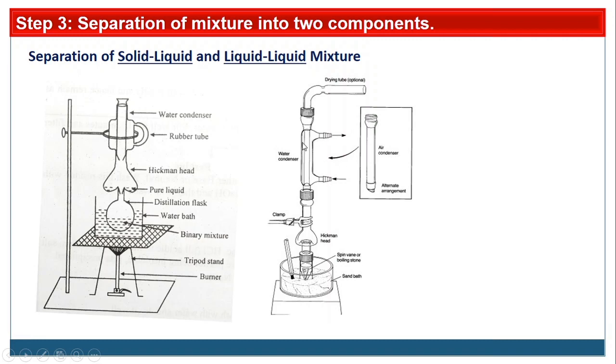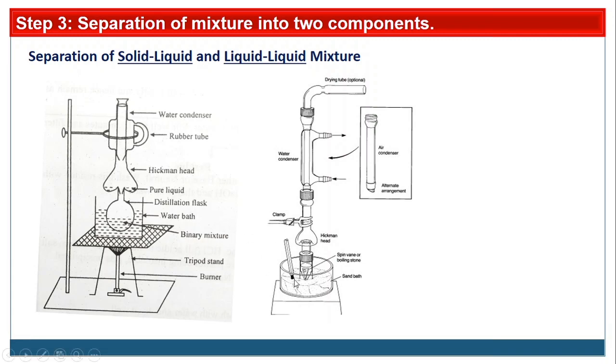Instead of this water condenser, we can use an air condenser also if the boiling point of the liquid is higher. This is the Hickman head. What will happen is, whatever volatile component is there, after heating in this water bath, the volatile component will evaporate and go over here. Here condensation will occur, and the condensed volatile liquid is accumulated in the Hickman head.